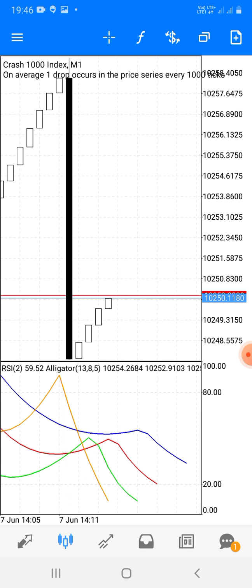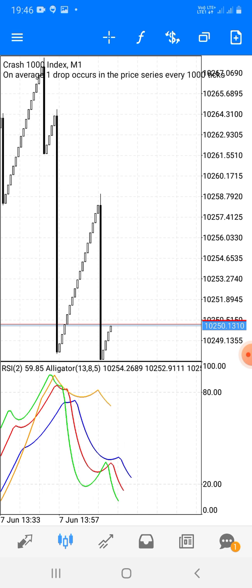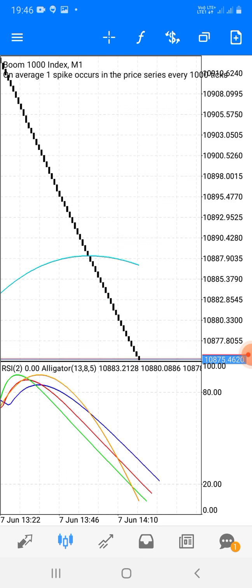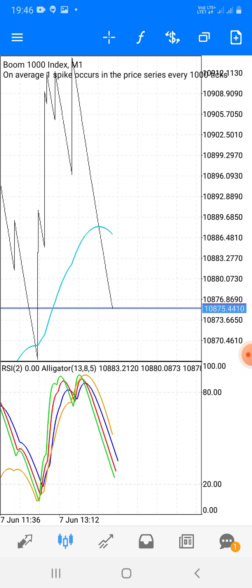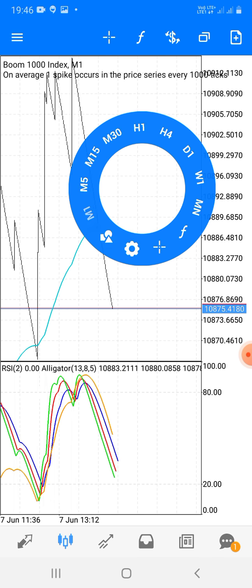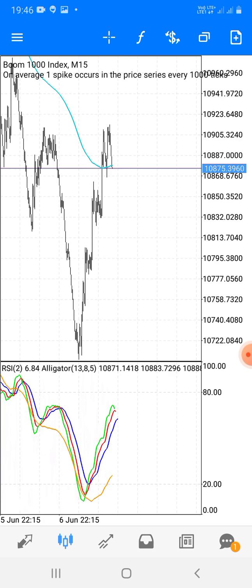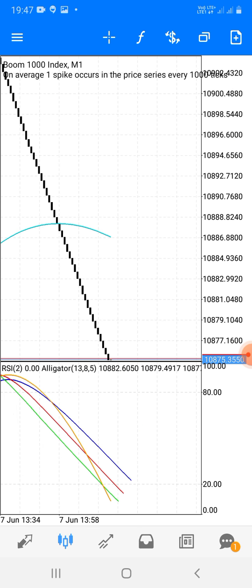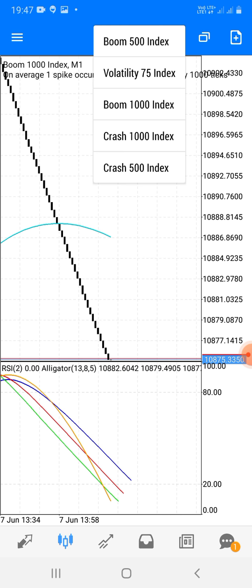Okay guys, so on Crash 1000 it's time to get, let me show you, let me see Boom 1000, so that we can get an entry. So no, here's nothing to enter. You can use it on any time frame, but for scalping you can use M5. But if you want some more pips you can use, but I will suggest you use only M1. Okay guys, minute 1. Okay, so we will wait for live entries, so that I can show you guys.